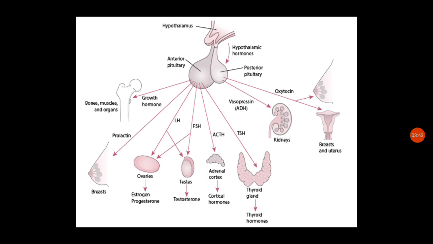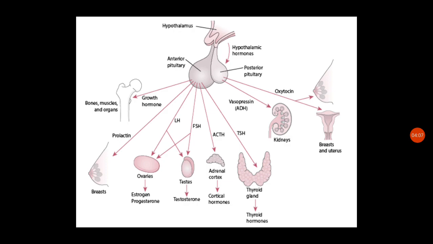The posterior pituitary produces vasopressin, which acts on the kidney, and oxytocin, which acts on the uterus and breast. So contraction of the uterus and breast happens, and contraction of the breast helps in ejection of breast milk.